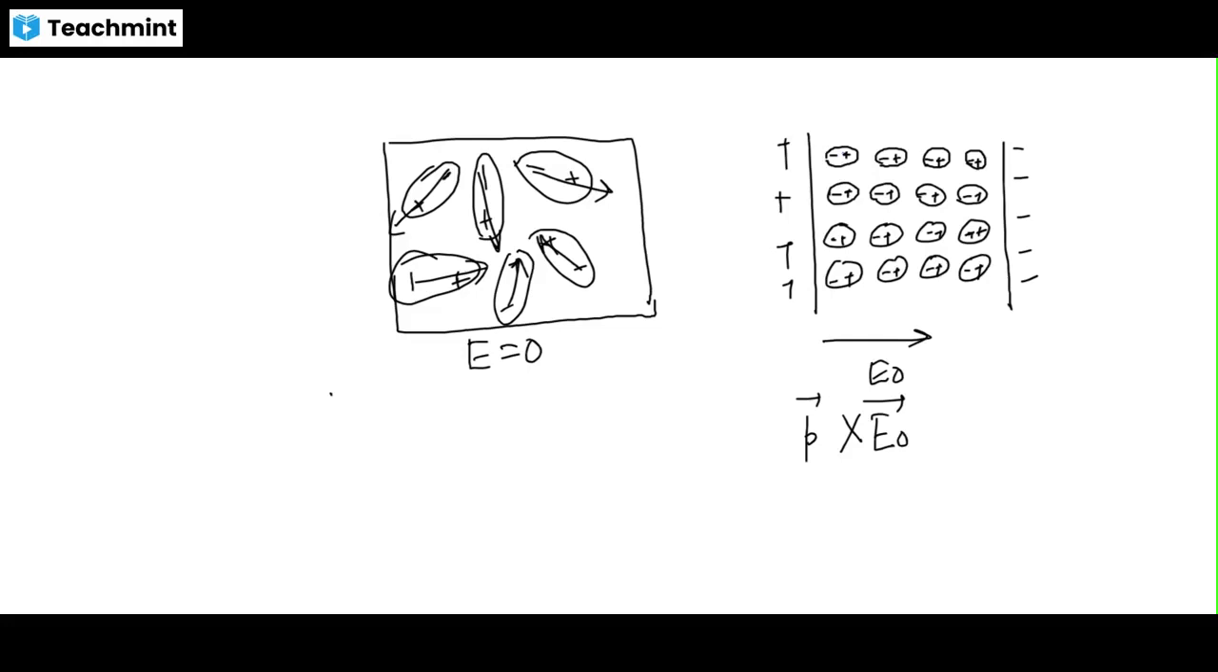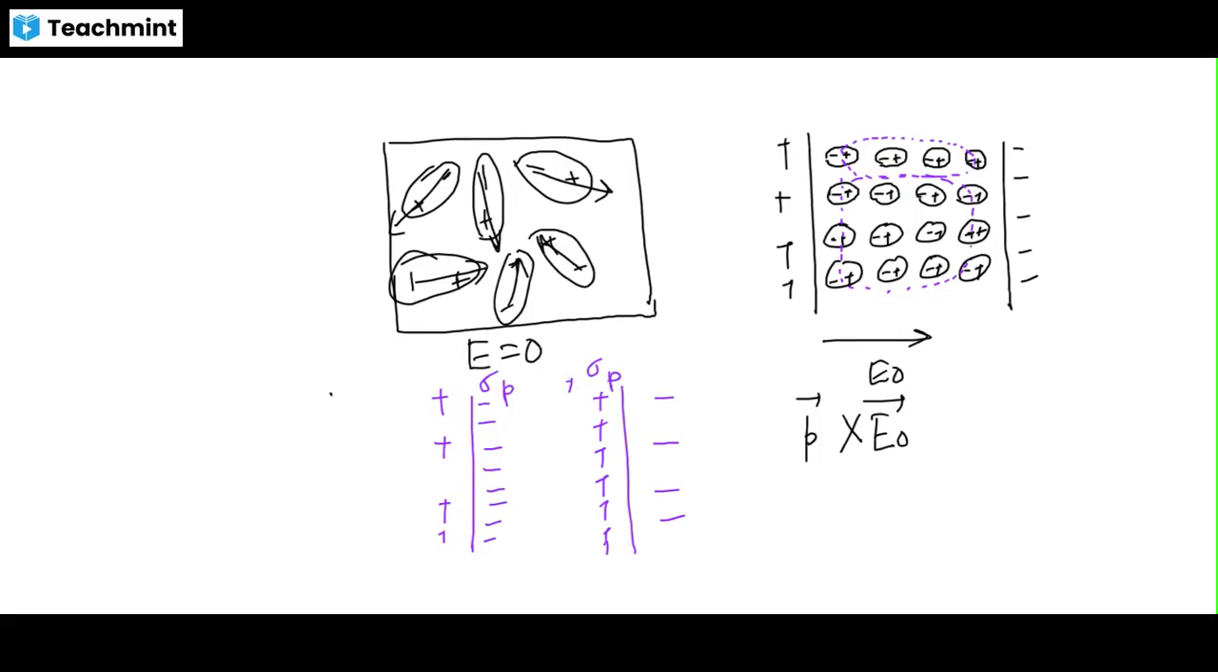So these inner molecules will be cancelled out, like this. So these molecules cancel out, and the remaining part is plus plus plus plus, minus minus minus minus. This is the polarization. Charges arise because of the polarization. So here it is positive, here it is negative.